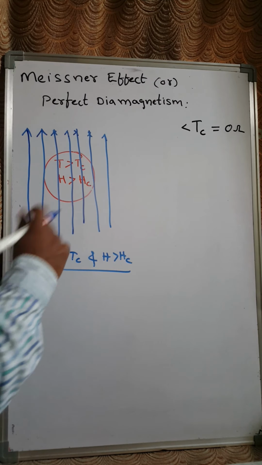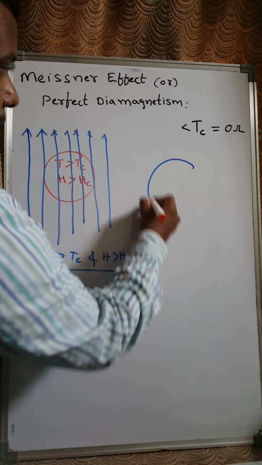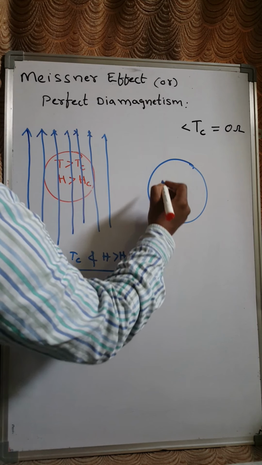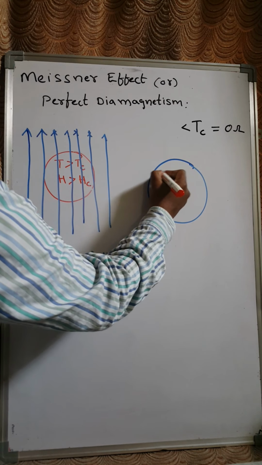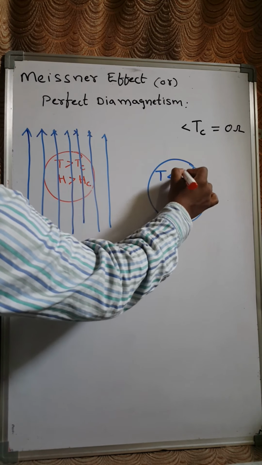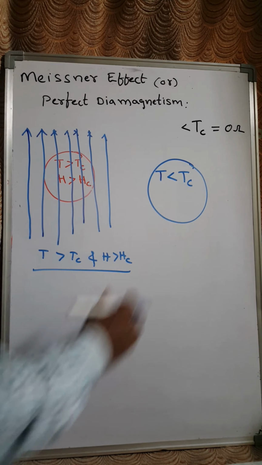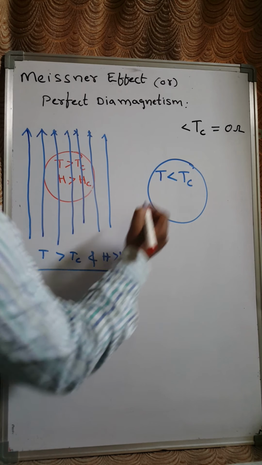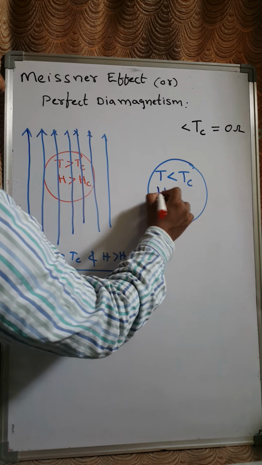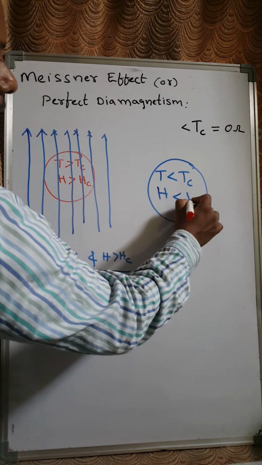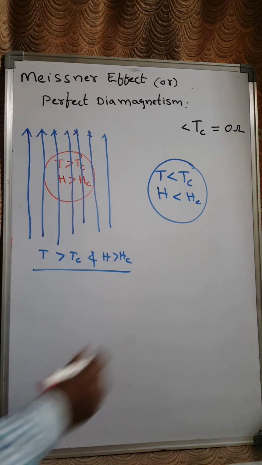Now, the same material I am taking here, and the condition is when the temperature T is less than the critical temperature Tc, and also make sure that the applied magnetic field H is less than the critical magnetic field, right?